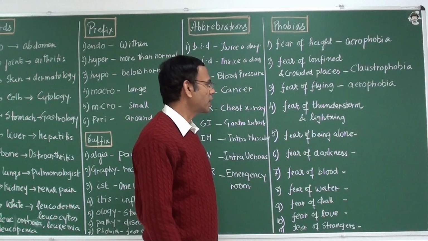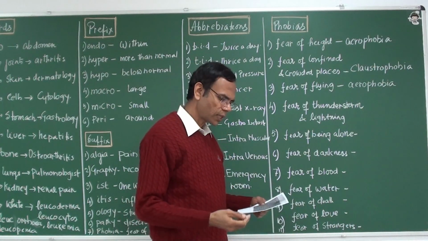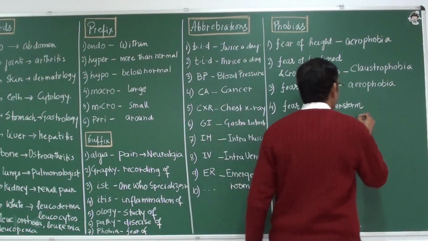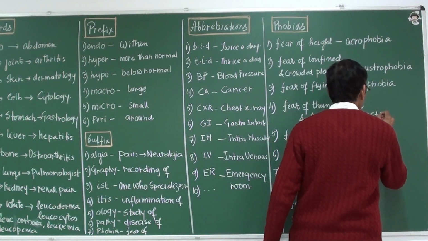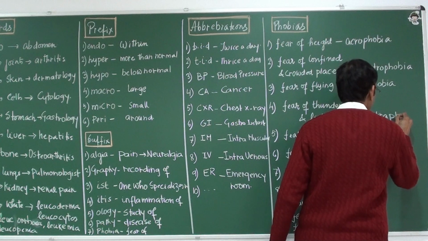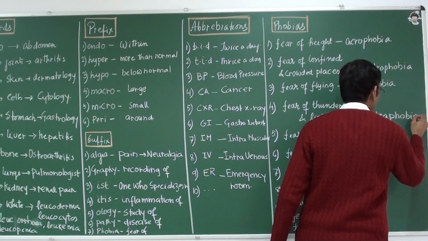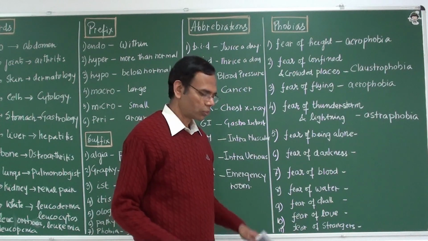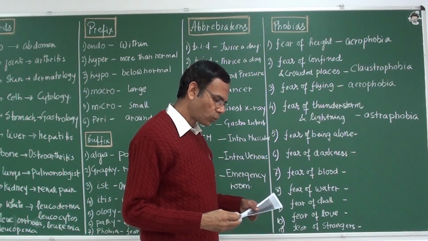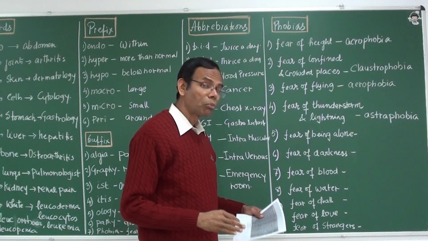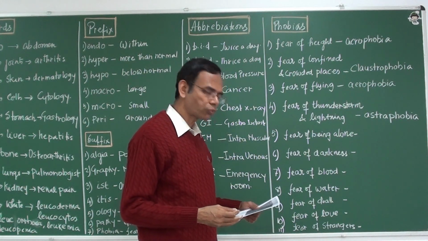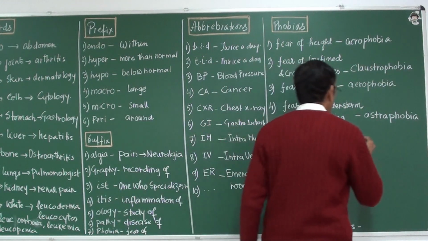Fear of thunderstorm and lightning, that is also there in many people, is known as astrophobia. Fear of being alone is monophobia, which is easy to remember, or autophobia.